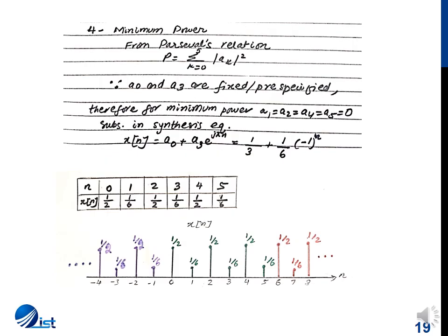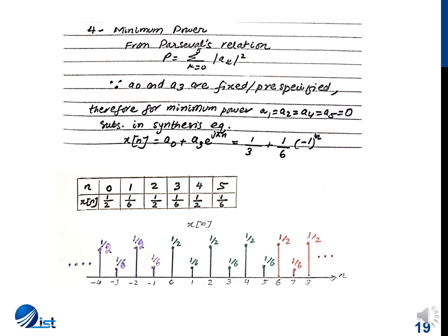Now the fourth property states that, given the first three conditions, x of n has the minimum power among all other signals. So for minimum power, it means that for the two components for which we have determined values, all the other components should be 0. From Parseval's relation, we know that power is the sum of the square of all the ak coefficients. So if the other ak coefficients are 0, we have only a0 and a3 given with us.